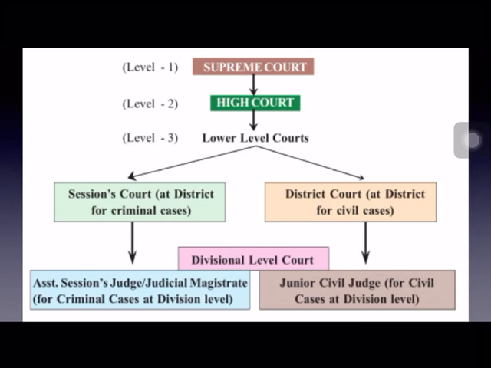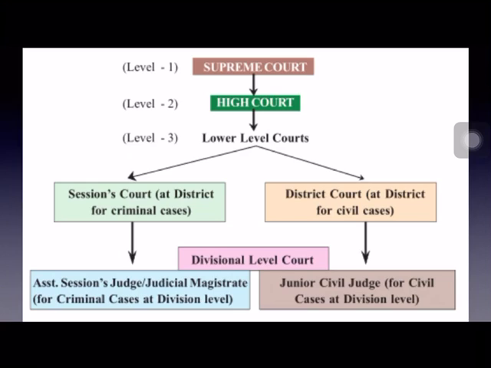Now let us see the different levels in this picture. You can see at the top, at the apex, it is the Supreme Court, and below the Supreme Court there are high courts at state level. In all the states we have high courts, and after high courts, lower level courts. At district level we have civil courts for civil cases, and criminal courts are called sessions courts.